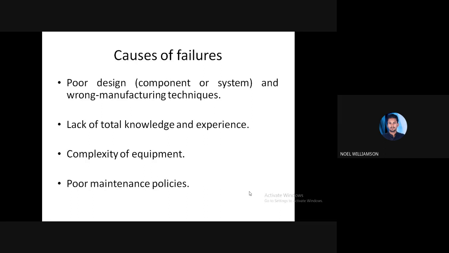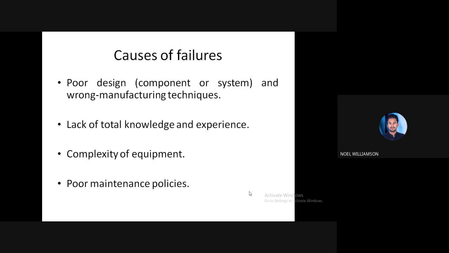If the knowledge is not proper, say he is a fresher, then he may not have the previous experience of how failure may occur. So he lacks the knowledge and the experience, and there will be more chances of failures. So this is the second cause.